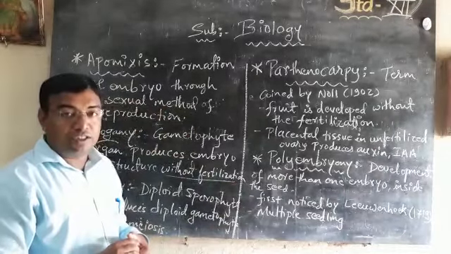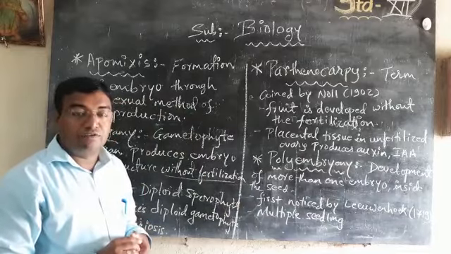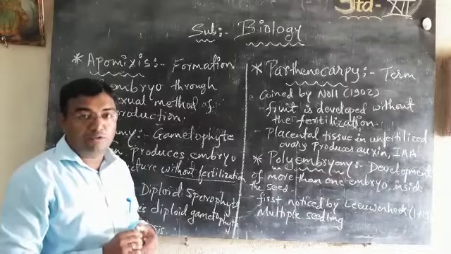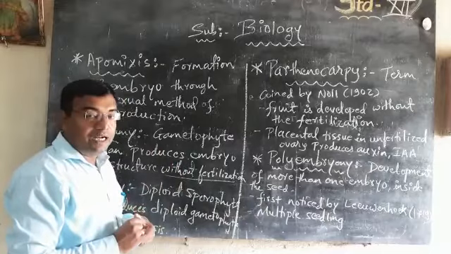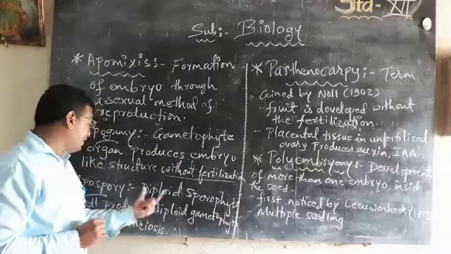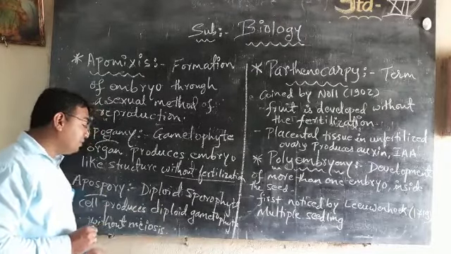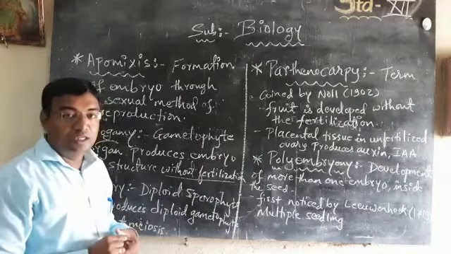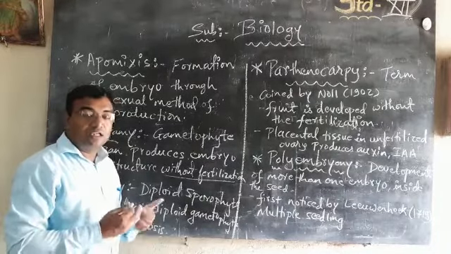There is no fertilization. The embryo is produced without the fusion of two different kinds of gametes, only with the help of a gametophytic organ. It can be any kind of vegetative part which is generally present in the plant flower. Next is apospory. In apospory, the diploid sporophytic cell produces a diploid gametophyte, and this gametophyte is produced without meiosis. Meiosis doesn't take place in this process. This process is also very common in oranges and mango. So these are the different methods.